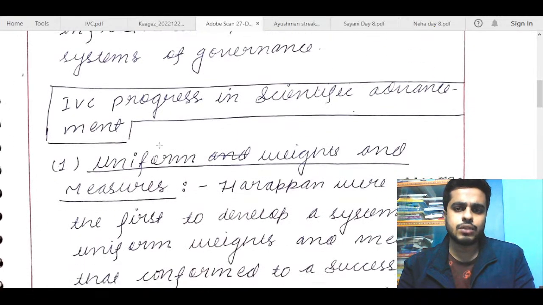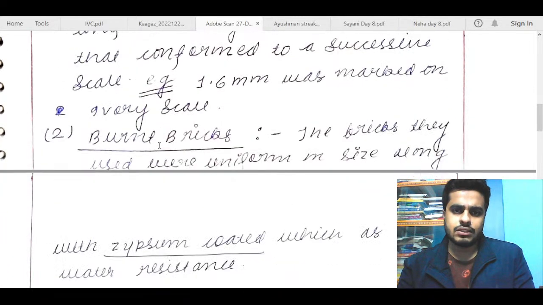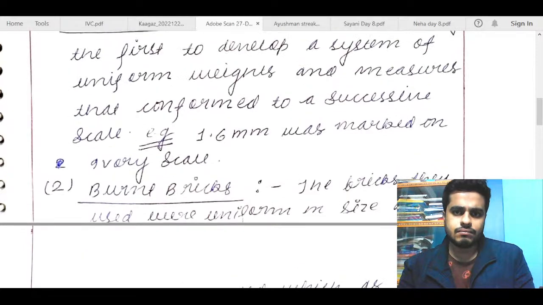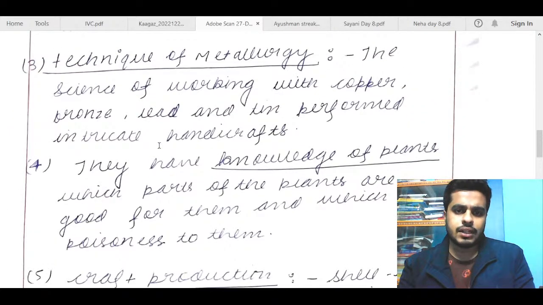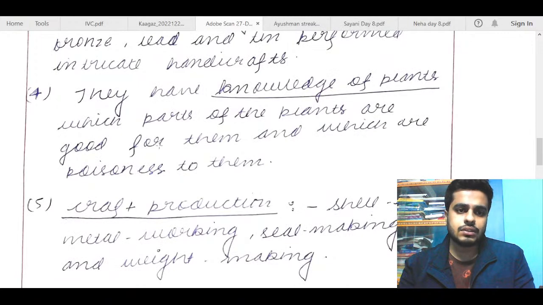This is also IVC progress in scientific advancement. Uniform weights and measures is a good point. Burnt bricks is also fine. Technique of metallurgy is also good. Science of working with copper, bronze, lead, and okay, fine. They have knowledge of plants, which parts of the plants are good for them and which are poisonous to them.